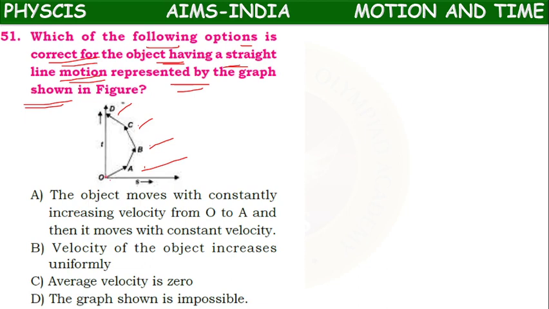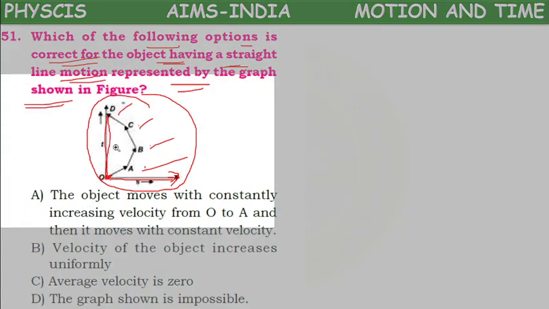So here, if we find the average velocity... sorry children, here in the graph, let's maximize.